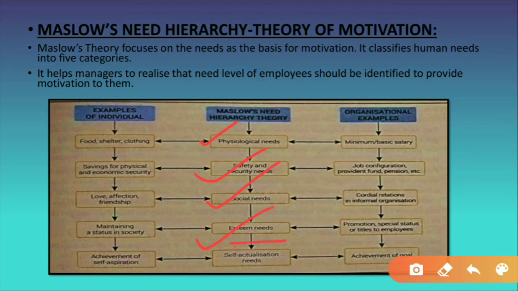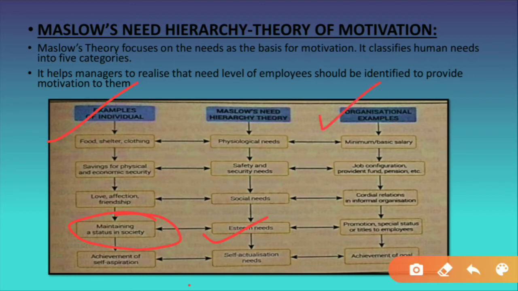Now students, what is esteem? Esteem needs are generally related to self-respect, one's recognition in front of others, okay. So this is what esteem need tells. What will be the esteem need of an individual? What does an individual want? Maintaining a status in the society. We are talking about the general public, an individual who lives in a society with other people. As I told you, the esteem need is related to respect and recognition. So their need is to maintain a good status in a society.